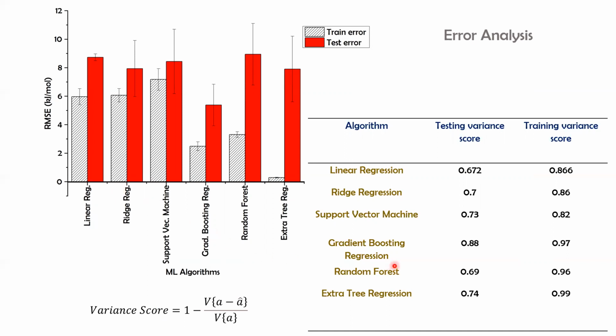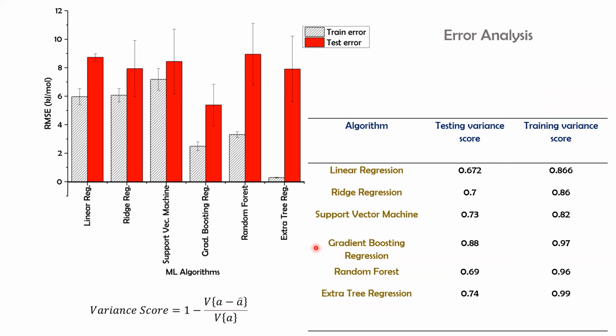Now, in order to also test if we are overfitting our data, we use this variance score analysis. Variance score, if it's close to 1, represents a good fit. Now, if the training variance score is close to 1, but the test data set is not getting a good fit, that means the variance score is quite below. That means we are overfitting the training data set and not predicting a correct deprotonation enthalpy for the test data set. That's a drawback. And we could see this drawback in the random forest and the extra tree regression.